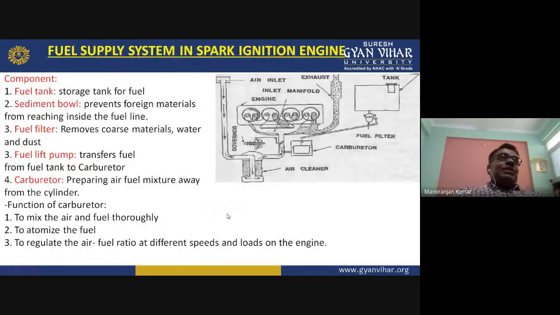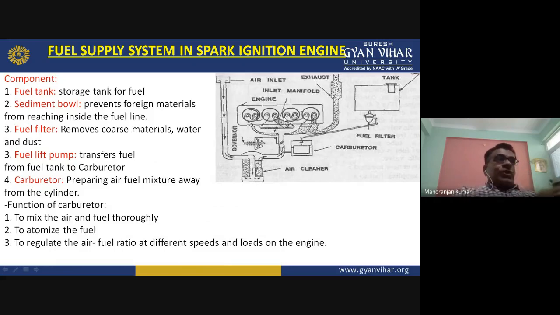Now we have seen there are two types of engine: the spark ignition engine, which is generally a petrol engine, and the compression ignition engine, which is a diesel engine. First we will see how the fuel is supplied in a spark ignition engine, how the fuel is transported from the tank to the engine cylinder.